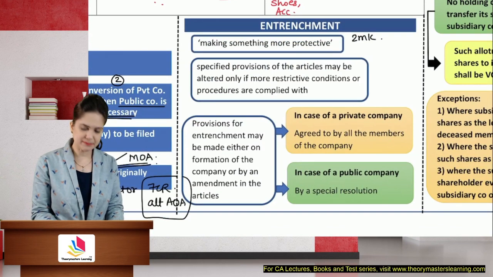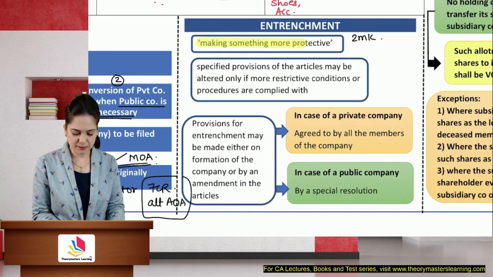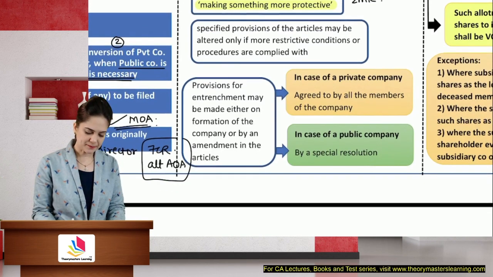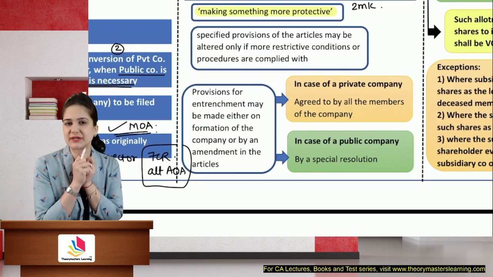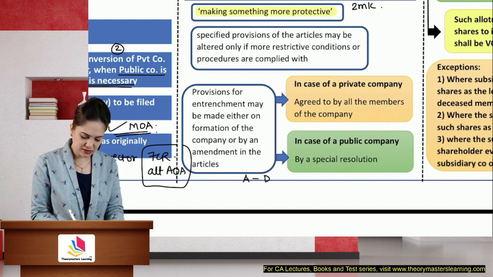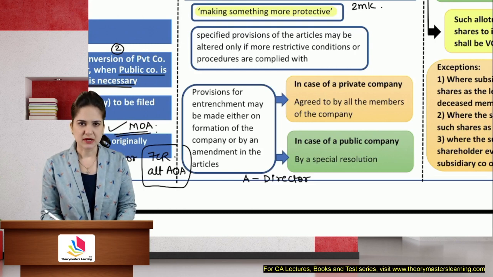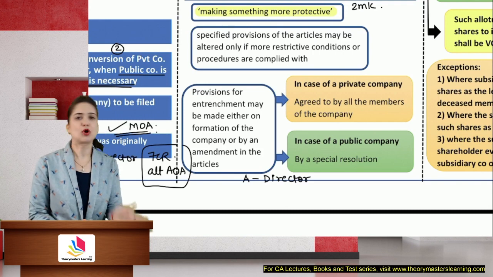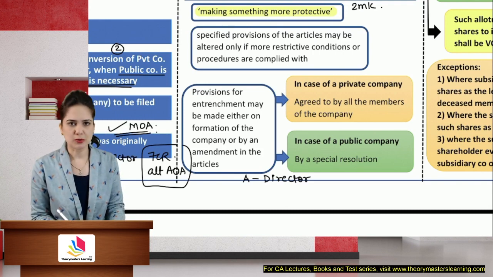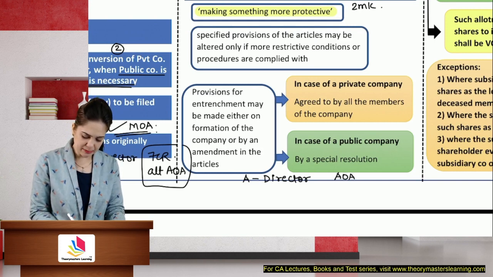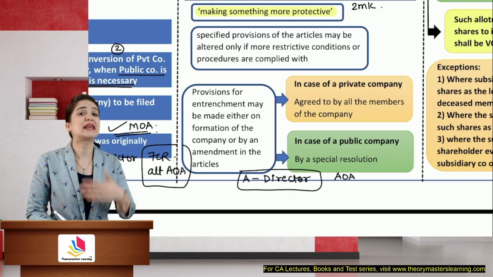All right. What is entrenchment? The meaning of entrenchment is mentioned over here only, students. Making something more protective. I'll give you an example, and it's an excellent example to understand this point. Entrenchment means to make something more protective. Okay. Now, A is the director of a company. It's for the time being a family owned company. But later he thinks, what if we have to dilute our shares and the majority shares are held by non-family members? In the articles, it was written that he will be appointed as a director for life.